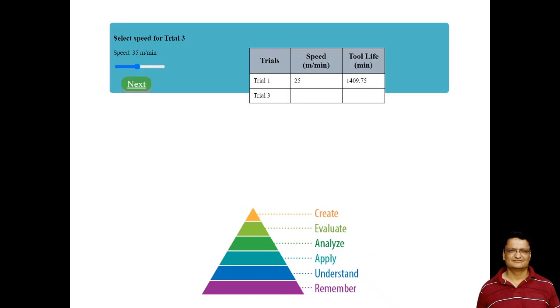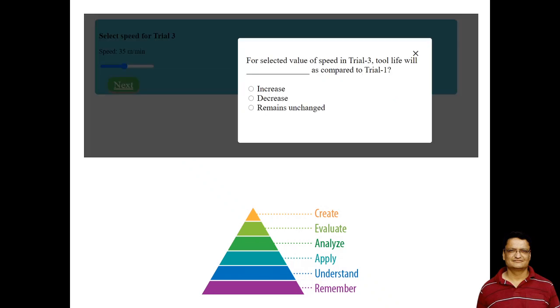Now again in trial 3 you can see that the speed range is being increased. So the student is selecting a speed, okay, which is higher as compared to the trial 1 range. Again the simulator is asking him to make a prediction about the tool life, right, whether it will increase, decrease, or not change. So again this is a kind of analyze level activity.